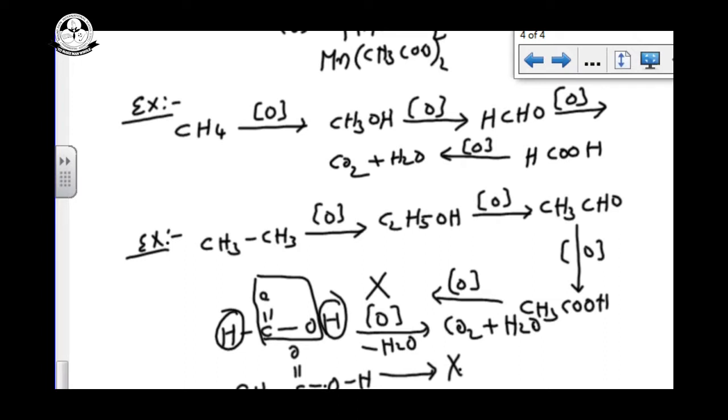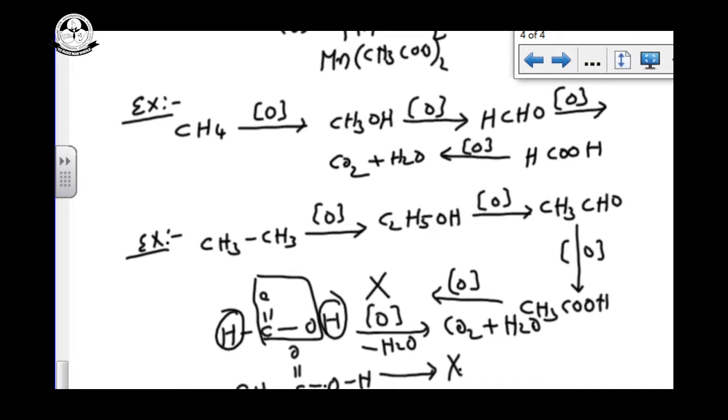Now, already we are using different catalysts. Step number 1 to 2, what catalyst are we using? Copper tube. Step number 1 to 3, what catalyst are we using for the conversion? Molybdenum oxides. And step number 1 to 4, alkane to acid, the catalyst we are using is manganese acetate.